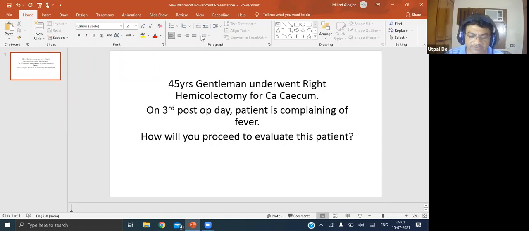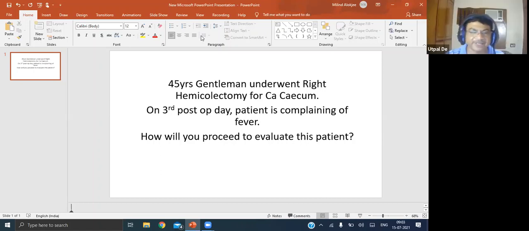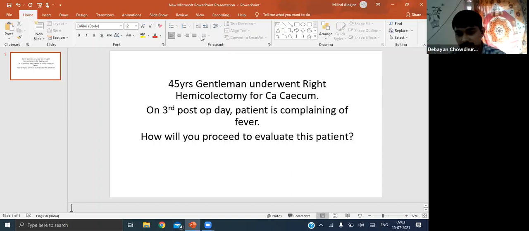Now, what will you see in the catheter? How will you see whether it is blocked or not? Okay. If the catheter is blocked, the patient will have symptoms which are different from fever. Do you agree with me? Yes, sir. Block is something like retention, isn't it? Yes, sir. If the patient is having retention, patient will have different complaints.